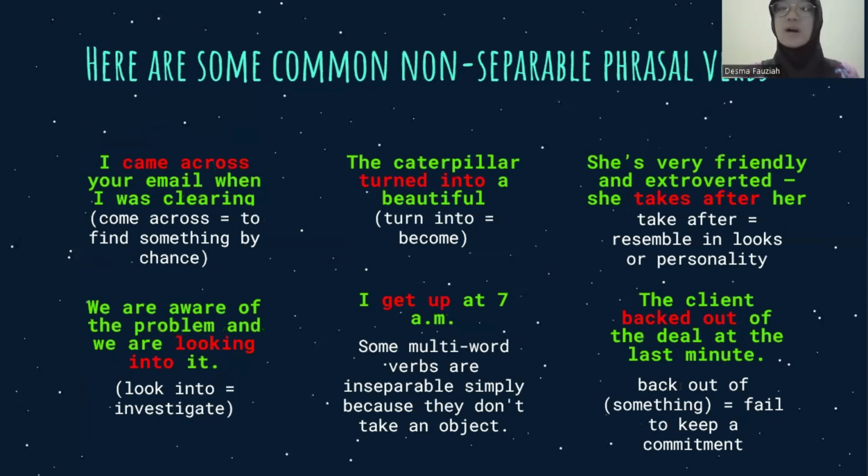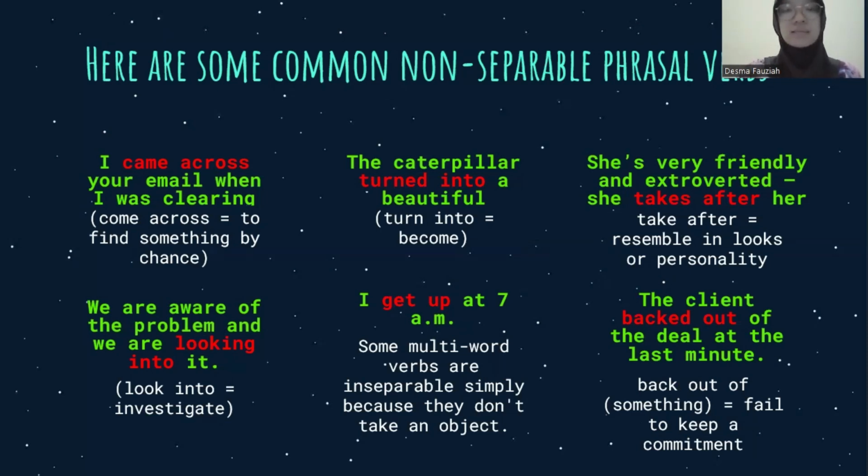And next, here are some common non-separable phrasal verbs. The first sentence is, I came across your email when I was clearing. So the meaning of come across here is to find something by chance. And let's take this example. I get up at 7 a.m. So some multi-word verbs are inseparable simply because they don't take an object.